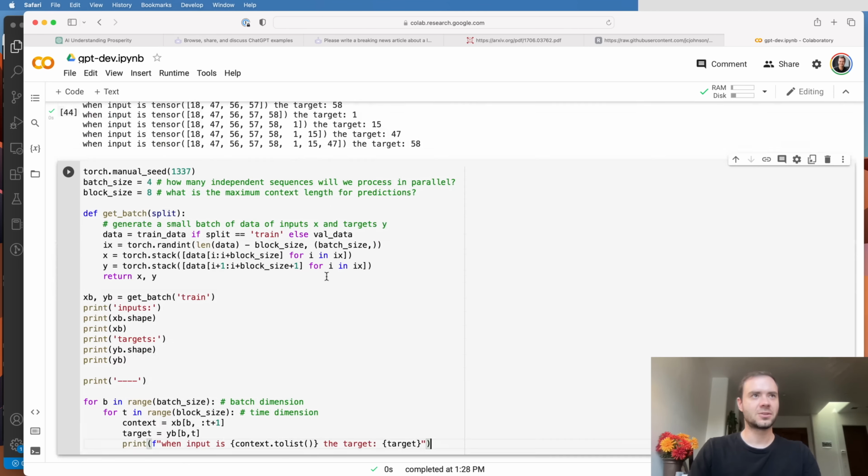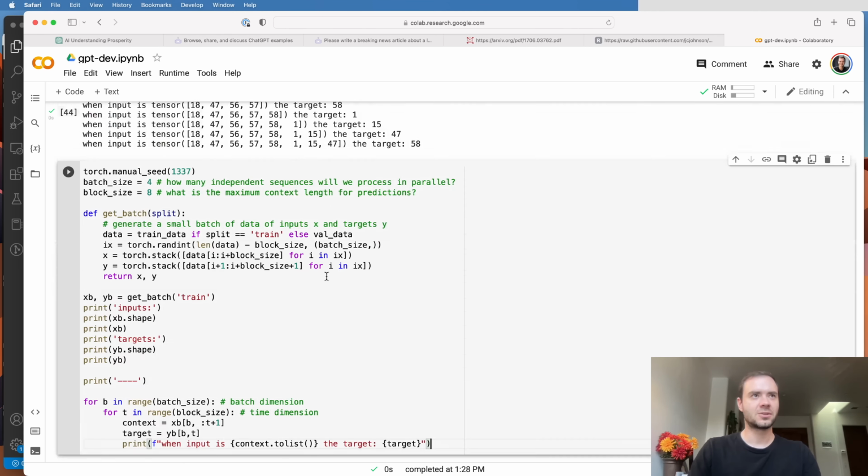If the split is a training split, then we're going to look at train data, otherwise at val data. That gets us the data array. And then when I generate random positions to grab a chunk out of, I actually generate batch size number of random offsets. Because this is 4, ix is going to be 4 numbers that are randomly generated between 0 and len of data minus block size. So it's just random offsets into the training set.